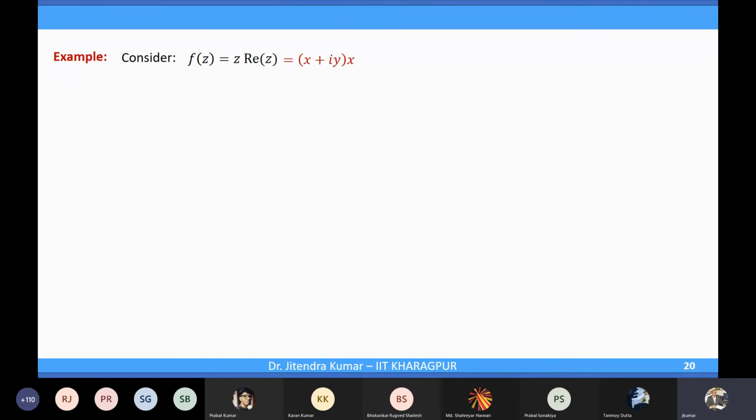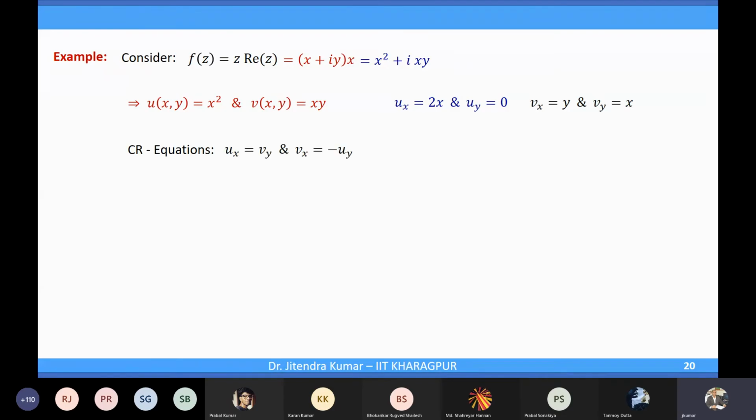Z times real Z, that means x plus iy, and the real part of z is x. So our function is x square plus ixy. u(x,y) is x square, v(x,y) is xy. ux you compute, uy you compute, and vy. The CR equations: ux is equal to vy, vx is equal to minus uy. CR equations do not hold at any point except z equal to 0. Correct?